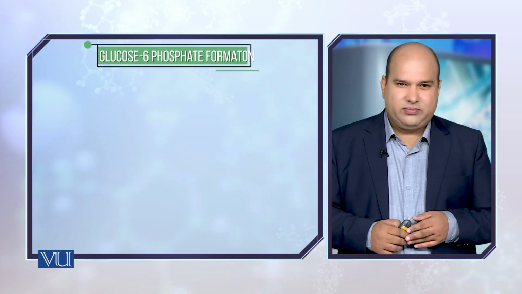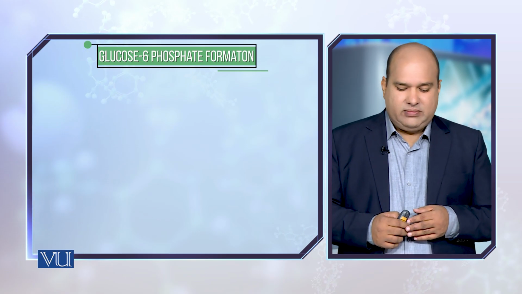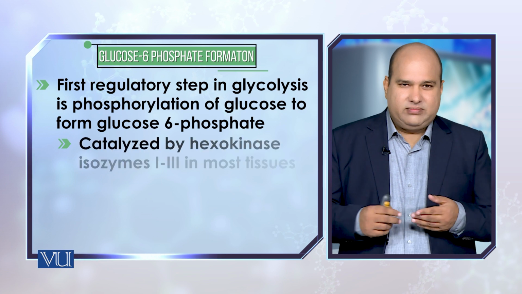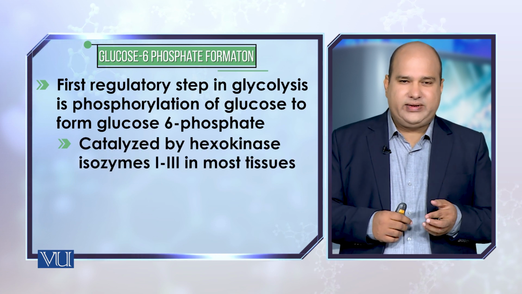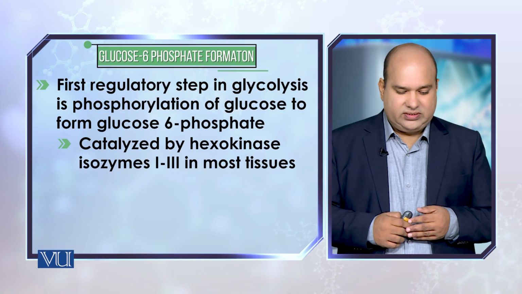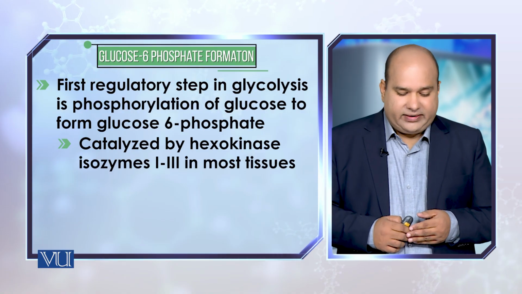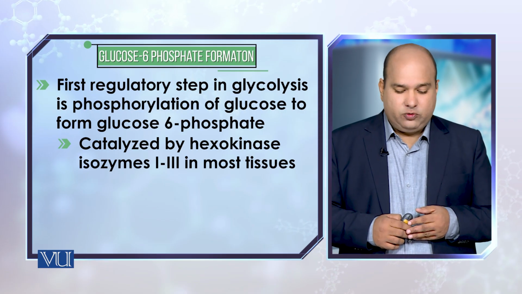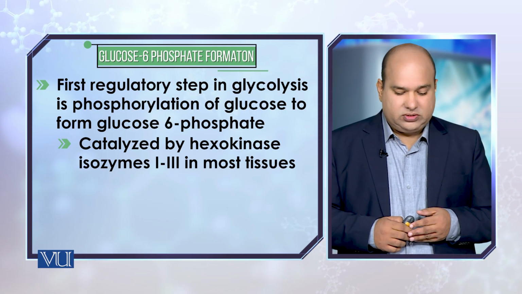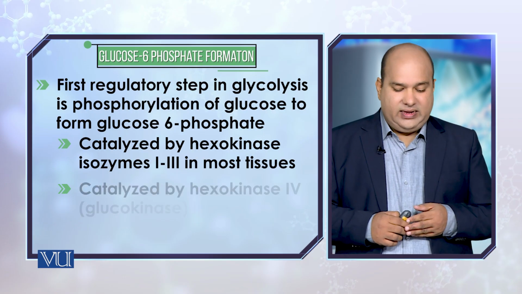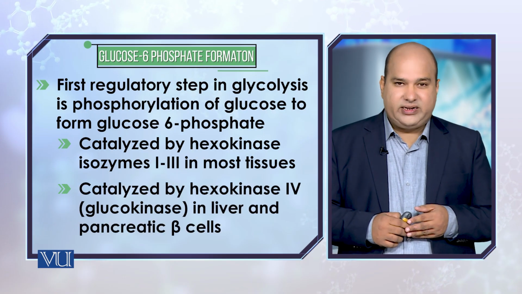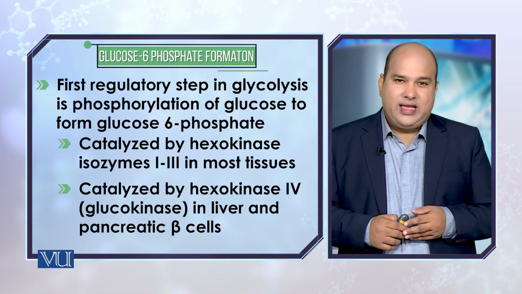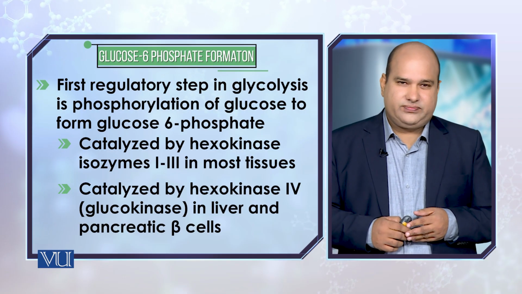The glucose 6-phosphate formation you have already gone through, but keep in mind that depending upon the cellular environment, different enzymes are involved in this reaction. It is catalyzed by hexokinase isoenzymes 1 to 3 in most of the tissues. However, in liver and pancreatic beta cells, it is catalyzed by hexokinase 4.